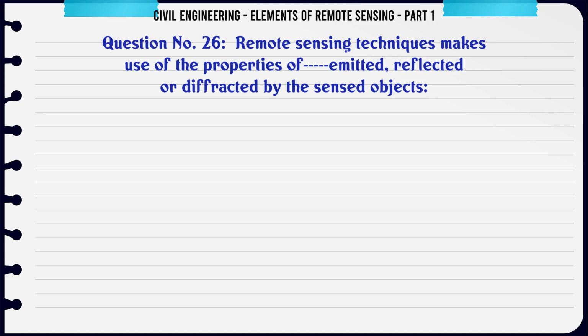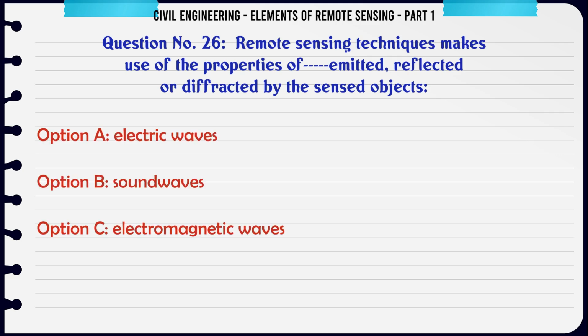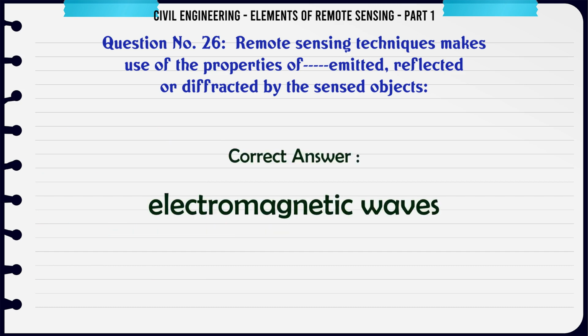Remote sensing techniques make use of the properties of emitted, reflected or diffracted waves by the sensed objects. A. Electric waves. B. Sound waves. C. Electromagnetic waves. D. Wind waves. The correct answer is electromagnetic waves.